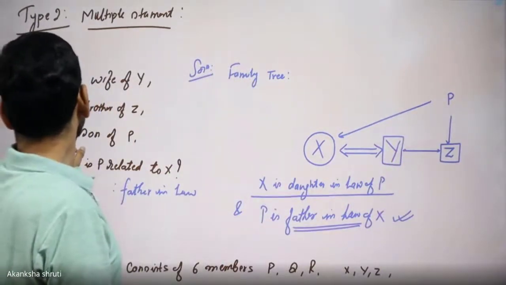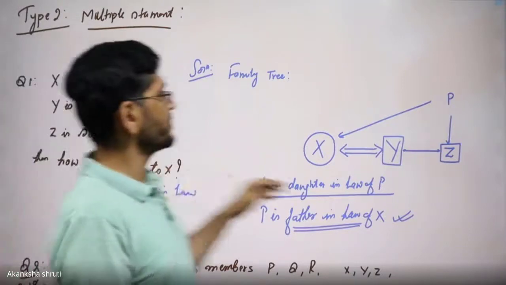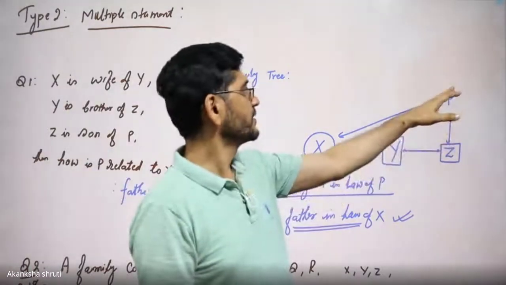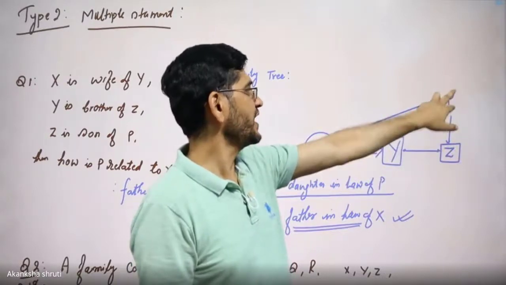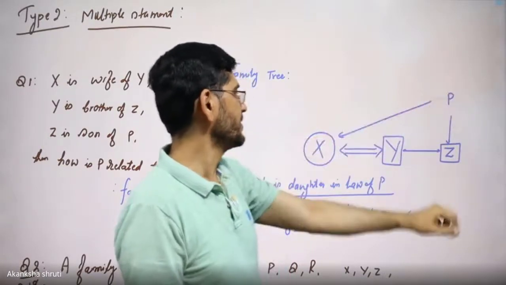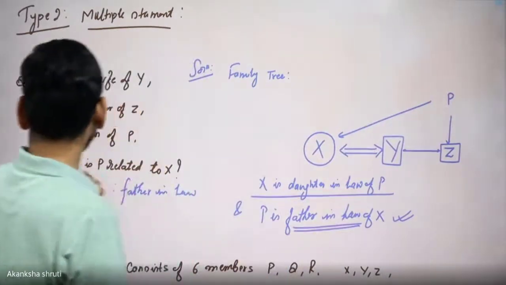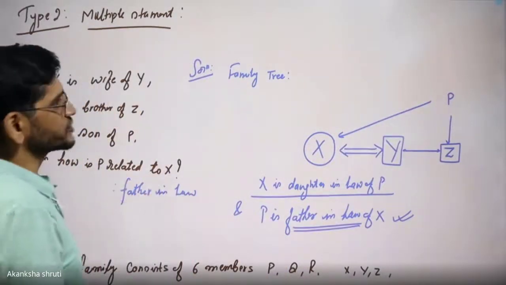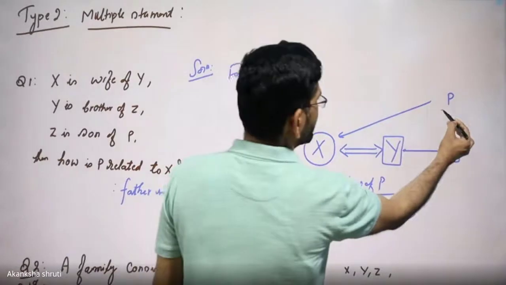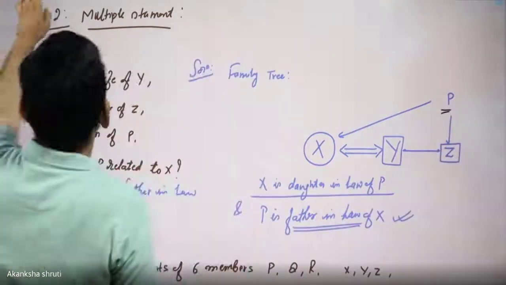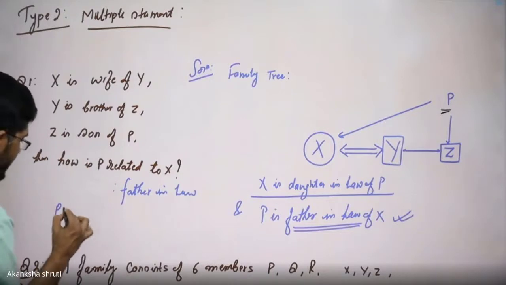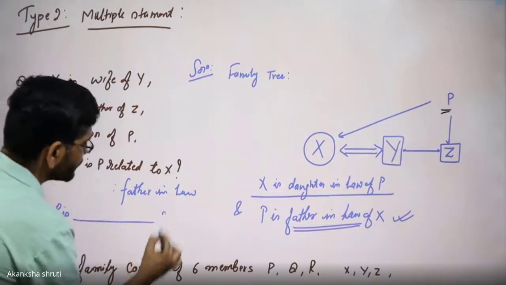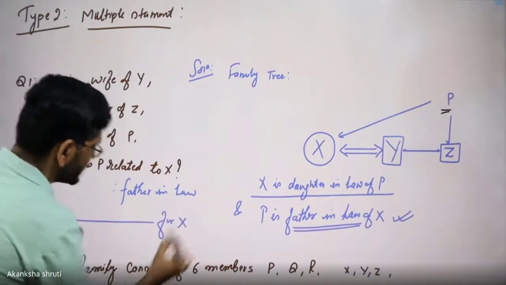And Z is son of P, means P become the parent, means mother or father of this Z. So it will be one generation above. Then it is asked, how is P related to X? So we have to look from P, means the question is, how is P is what for this X?